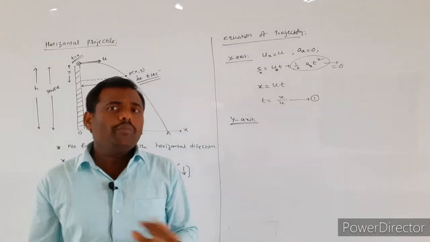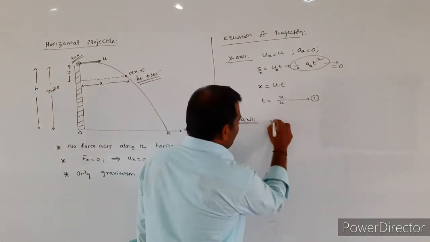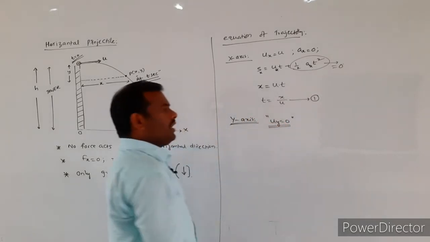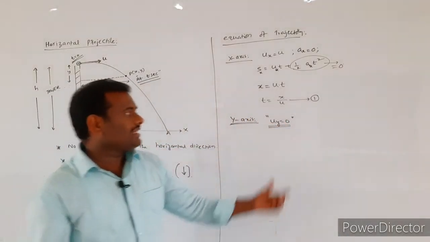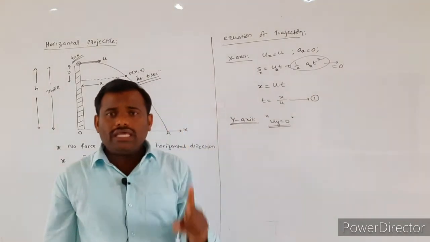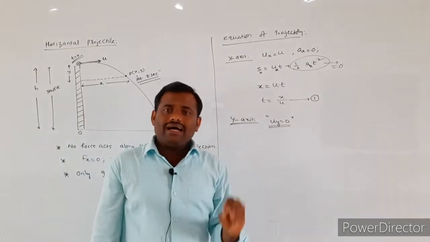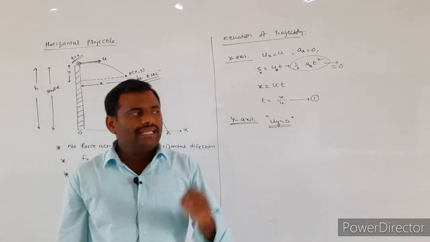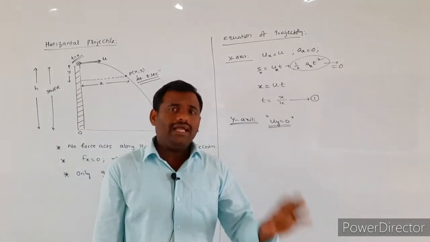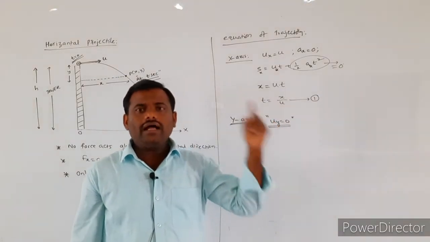No, there is no motion present along the y-axis. There is no motion along the y-axis means initial velocity along the y-axis is equal to 0. Again I am repeating, because the body was projected along the horizontal direction, the initial velocity must be present along the x direction only. That's why there is no initial velocity present along the y-axis.